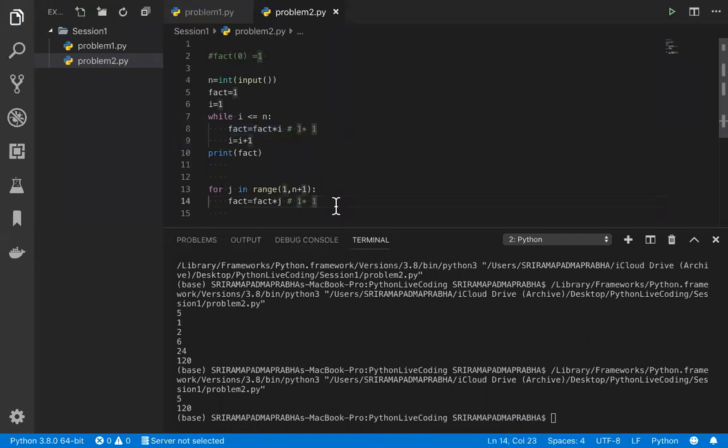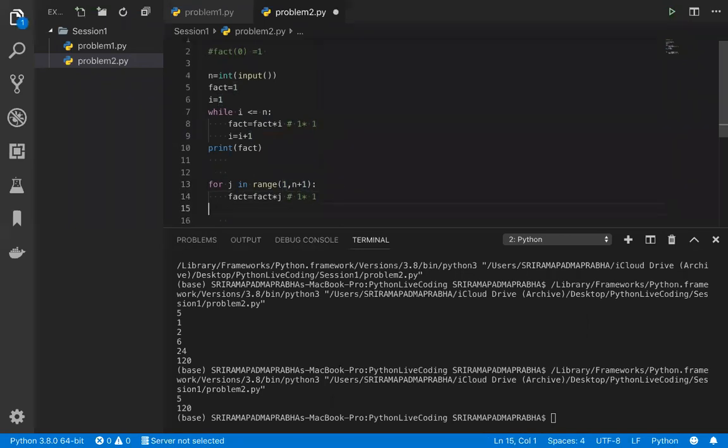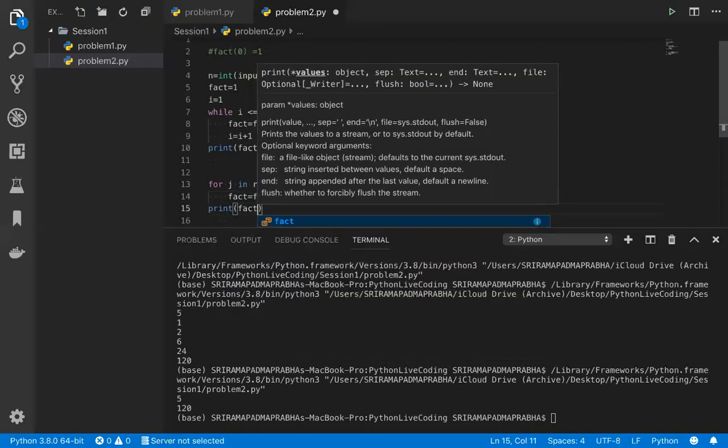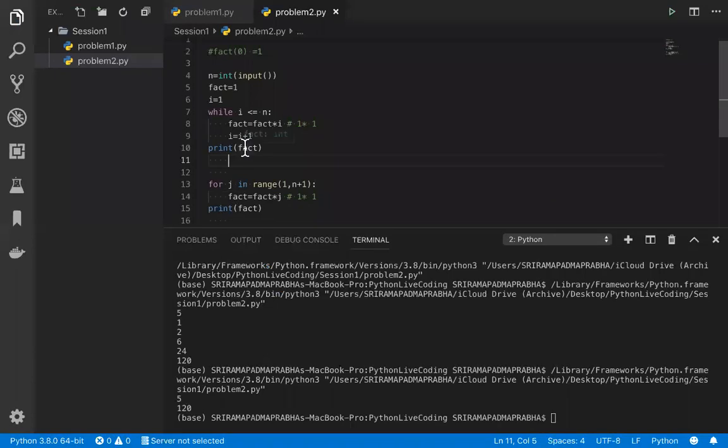After that I don't want to increment here. Basically the range function by itself will increment the value, and the output will be printed. So what I'm going to do is use print of fact. If I use fact, what will happen? The latest fact value will be taken. So I want to change this value. This is called fact2, because I don't want to confuse it with the previous value.